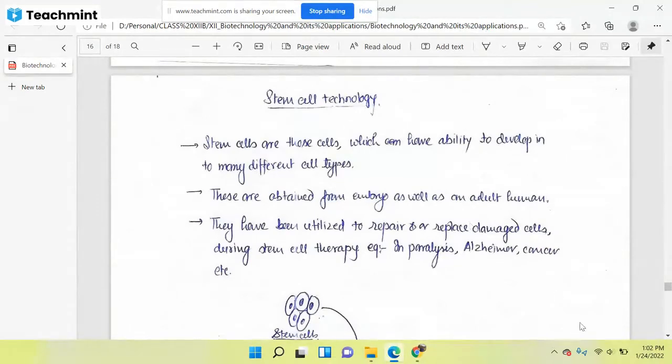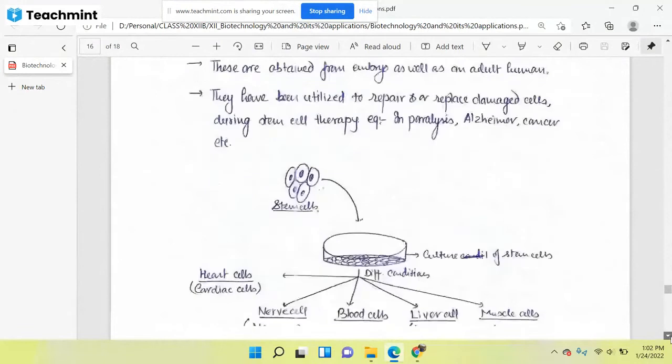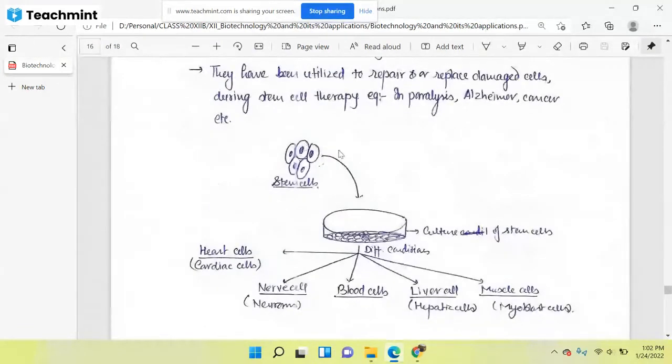You just see here, the figure has been made. These are the stem cells. These stem cells will be collected from the source, and after that we will put them in this flask and grow them. In this culture flask we will provide different conditions, and in different conditions these stem cells will make different cells. Suppose we need a heart cell, then we can differentiate these stem cells into heart cells.